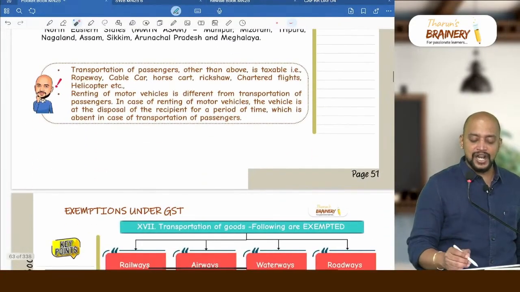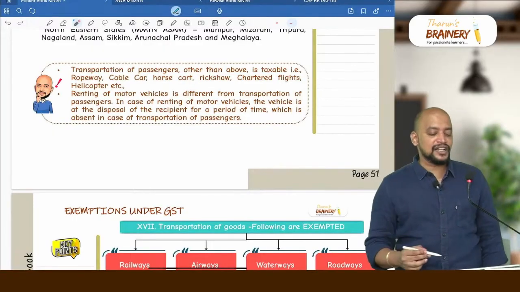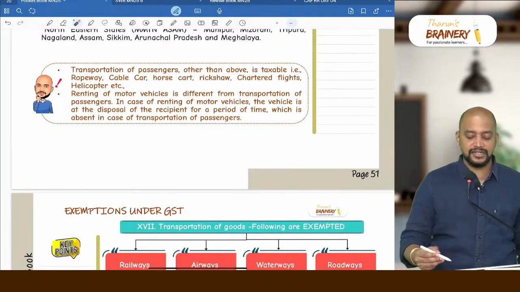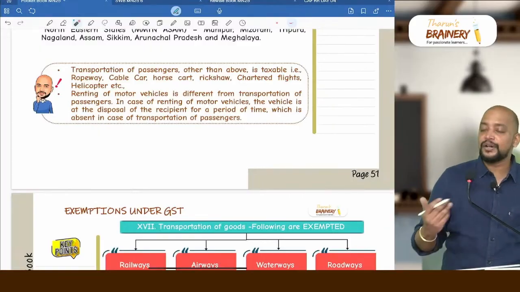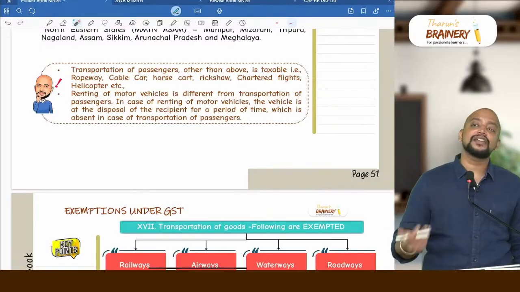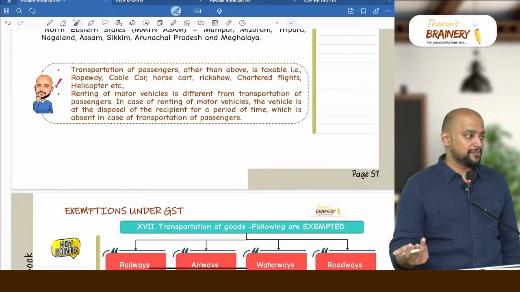Then you can see, transportation of passengers other than the above is taxable. That is ropeway, cable car, horse cart, rickshaw, chartered flights, helicopter, all these are taxable. But if they are not crossing the threshold limit of 20 lakhs, they will not register; once they cross it, they will register and pay GST, otherwise they will not pay GST.